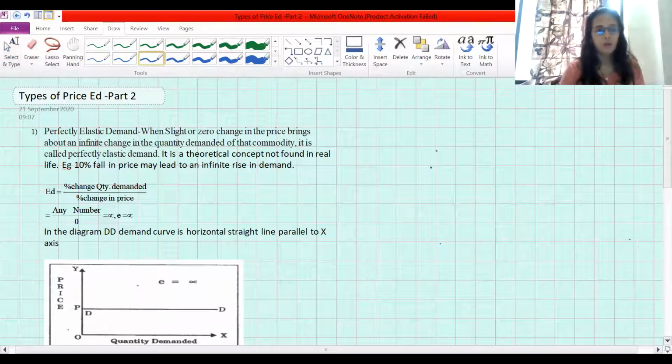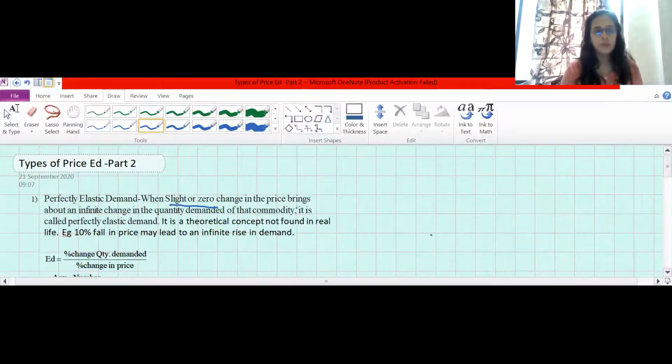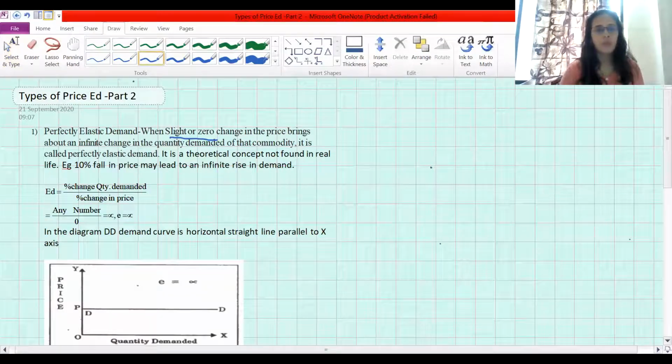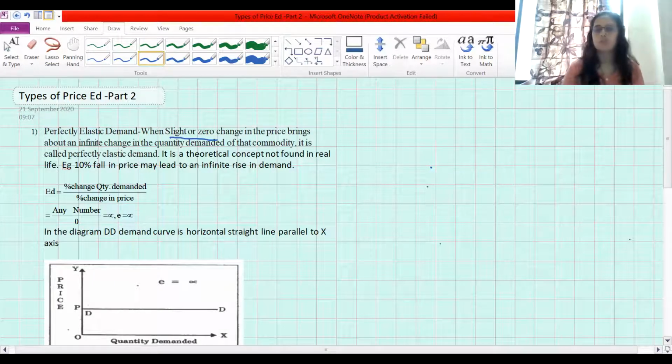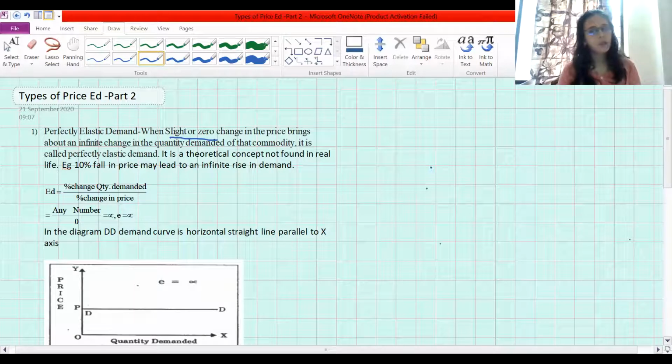Perfectly elastic demand. When slight or zero change in the price brings about infinite change in the quantity demanded, then we call it perfectly elastic demand. See students, perfectly elastic and perfectly inelastic, both the concepts are theoretical concepts, and practically we do not come across them. So just from a theoretical point of view we are studying this concept.